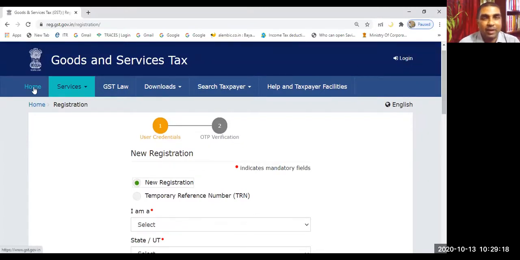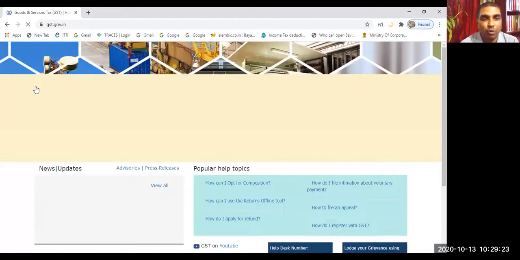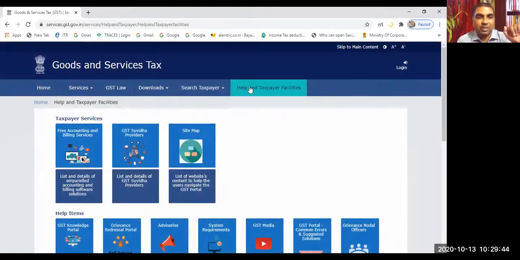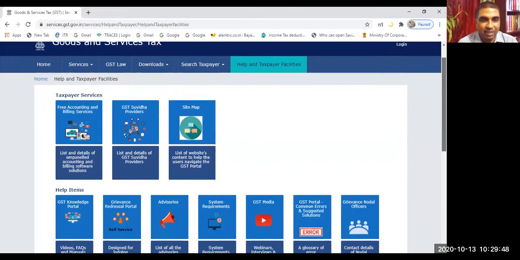And now one more thing I would like to show you. Again, you see, from services I'm going here to home. Here you see there is a link, help and taxpayer facility. Can you see it here? Certain facilities are provided to the taxpayer. You see, help is provided. You can click here. From here also you can understand the registration process. These are the help things available.